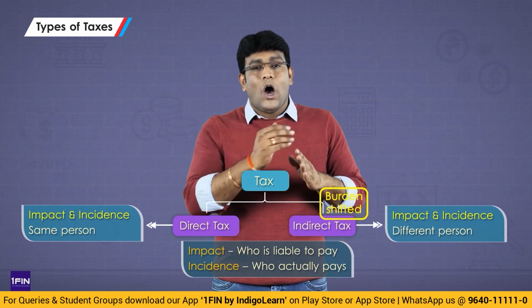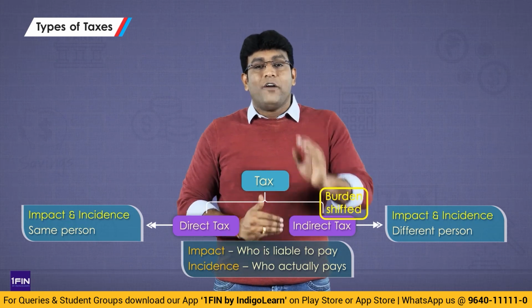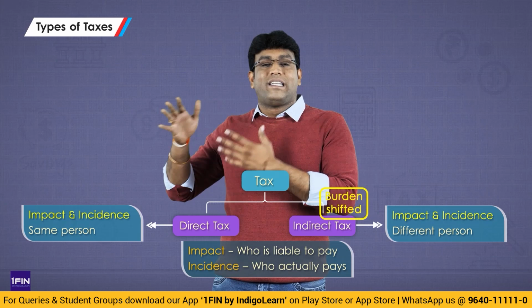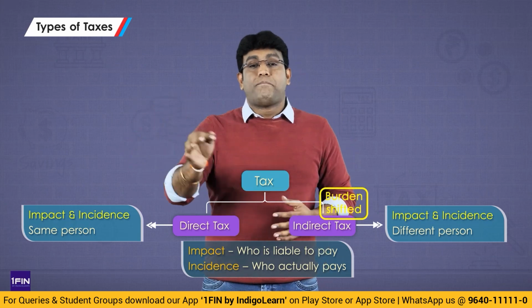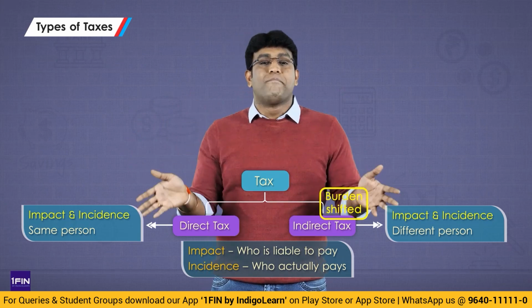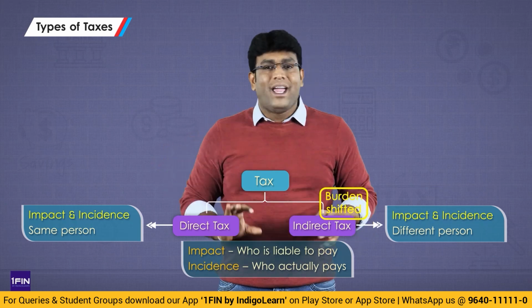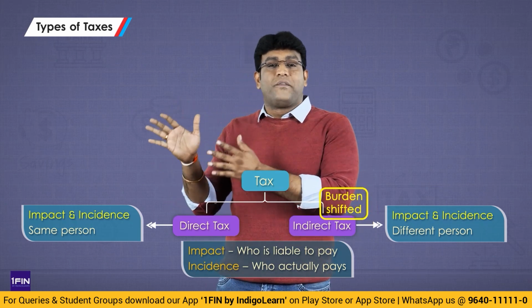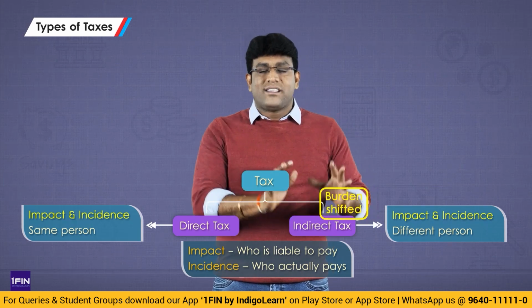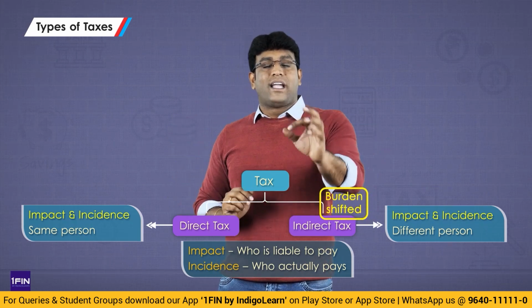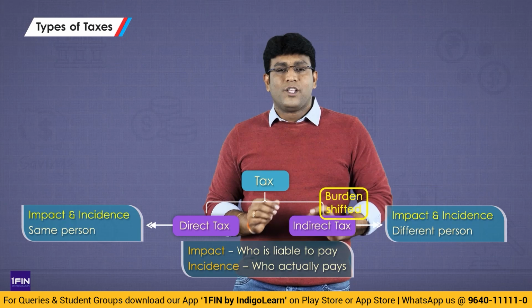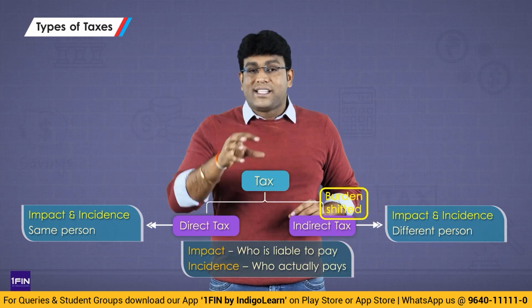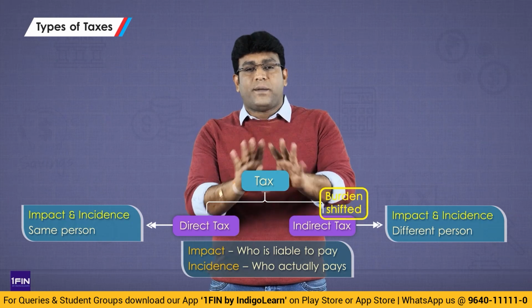But this idea of shifting of tax burden will work only in case of indirect tax laws. But when we talk about direct tax, it is a tax where impact and incidence is on the same person. So the person who is liable to pay and the person who actually pays are one and the same in case of direct tax. But indirect tax is a tax where impact and incidence is on different persons. So never ever make the statement that direct tax is directly levied, indirect tax is indirectly levied. Don't use those statements at all.